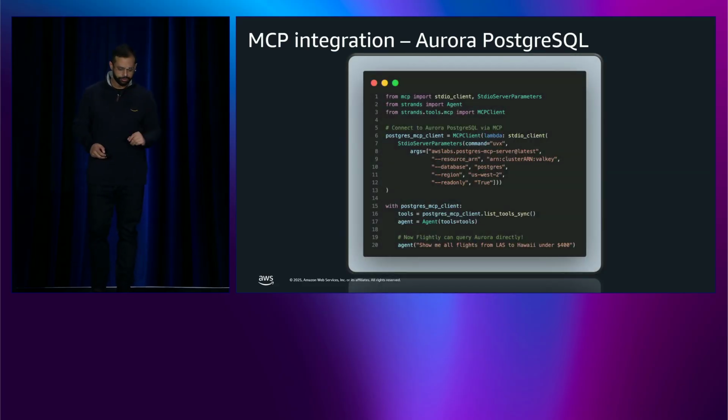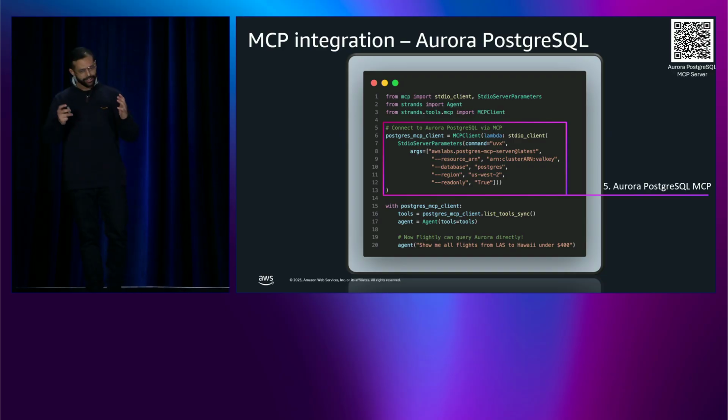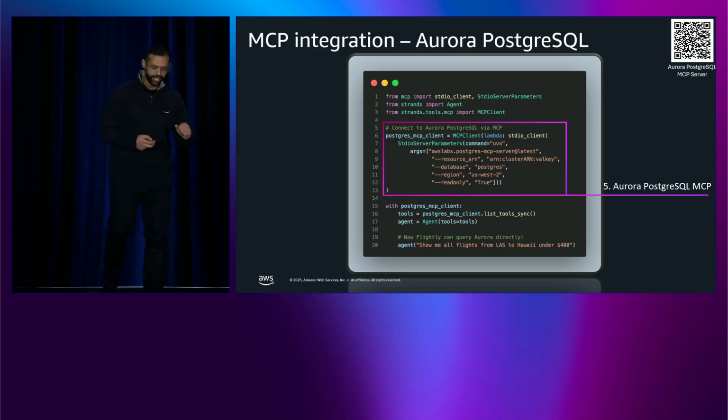With the Aurora Postgres MCP server, you connect directly via standard connection parameters, the ones that you're already used to. So your host name, your database credentials, there is no custom tool implementation. You are not writing any handwritten SQL wrappers. The benefit is there is no maintenance overhead. Anytime your schema evolves, you can just use your standard credentials to connect.